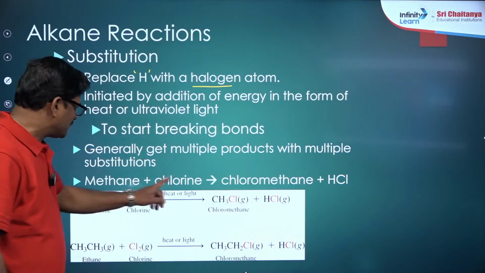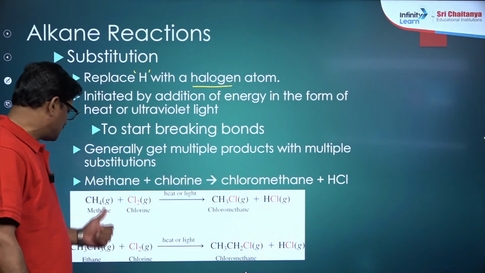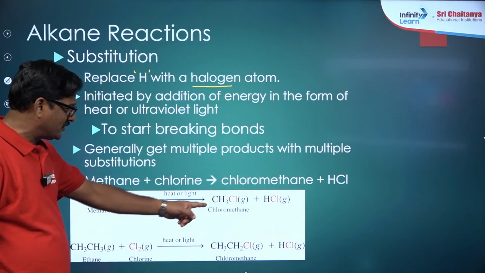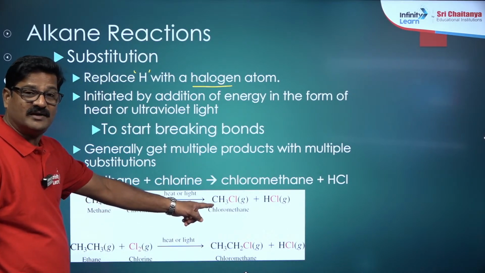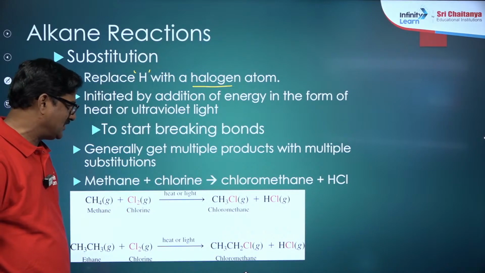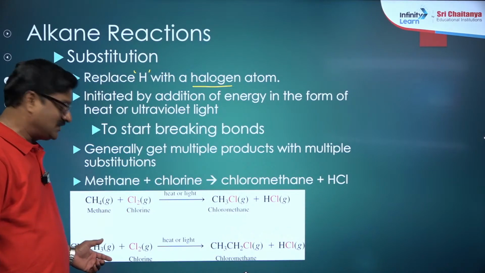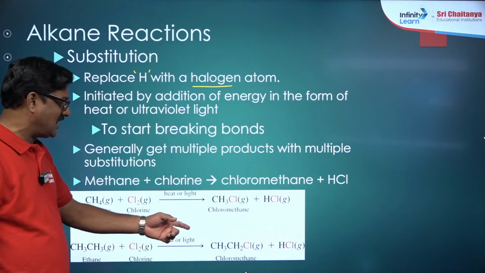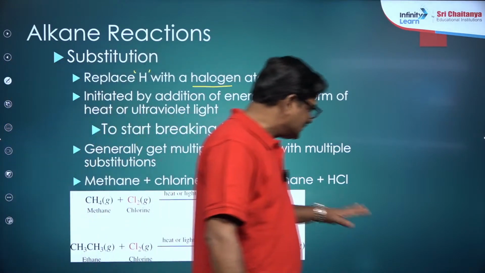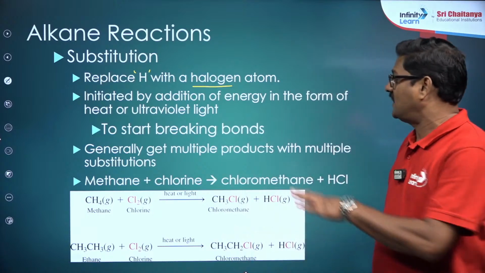So methane plus chlorine gives us chloromethane. You just say methane and chlorine are reacted in the presence of light. You are going to get methyl chloride or chloromethane. The side product is going to be HCl. Now ethane is going to give rise to ethyl chloride and HCl. Okay. So in that I have a different strategy to say this. Let us talk about the halogen.